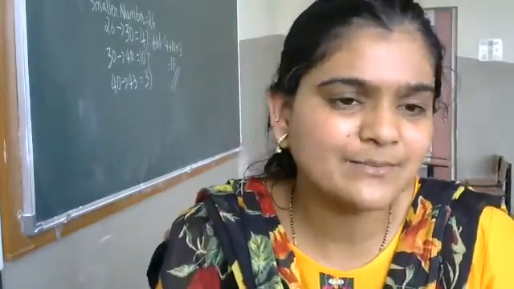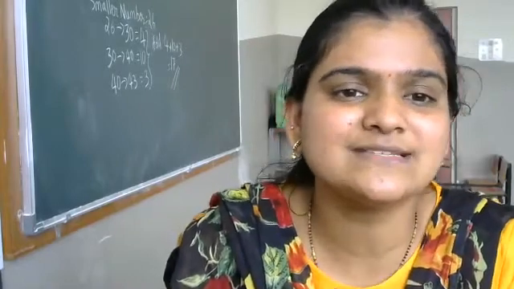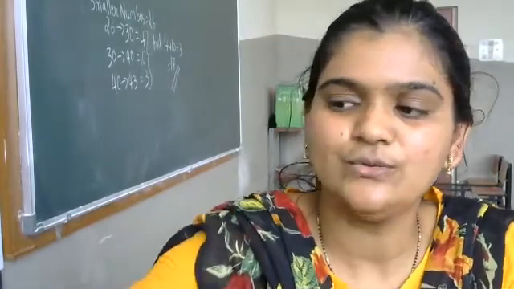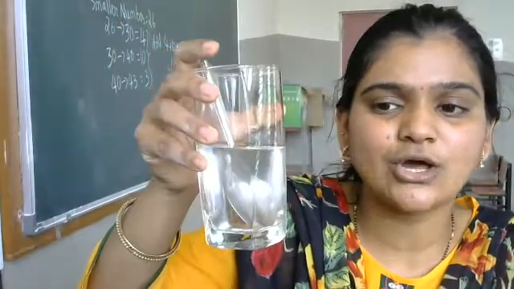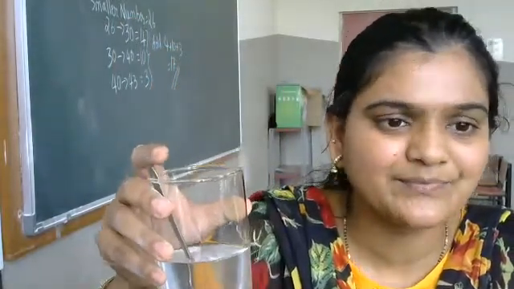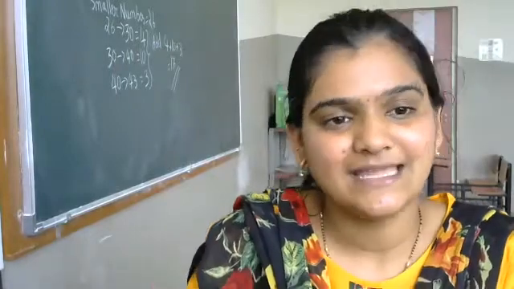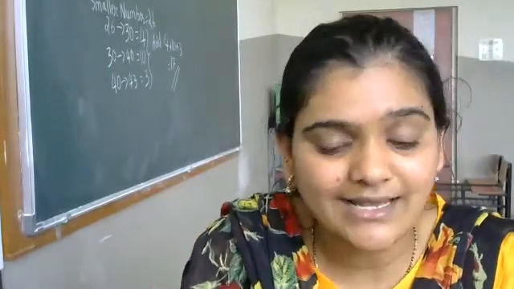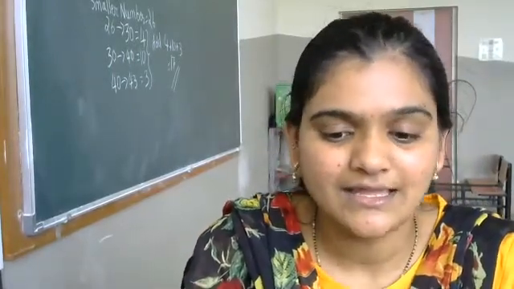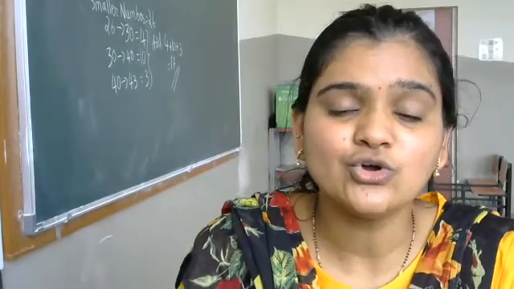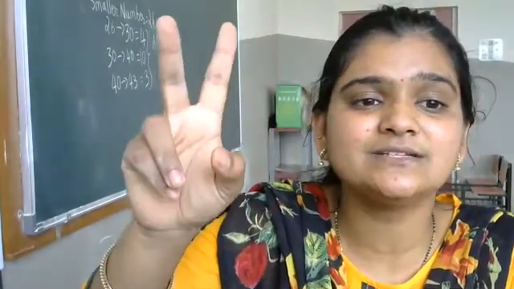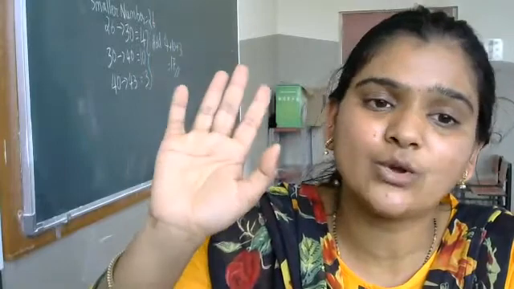Can you give me examples, children? One example, solvent, we can take water. Yes, very good, milk and water, oil and water. Both solute and solvent should be liquid.